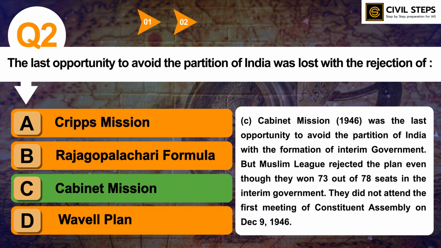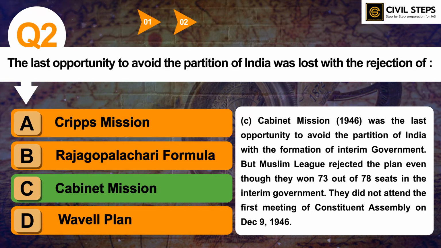The answer of this question is option C, Cabinet Mission. Cabinet Mission 1946 was the last opportunity to avoid the partition of India with the formation of an interim government, but the Muslim League rejected the plan even though they won 73 out of 78 seats in the interim government. They did not attend the first meeting of the Constituent Assembly on December 9, 1946.